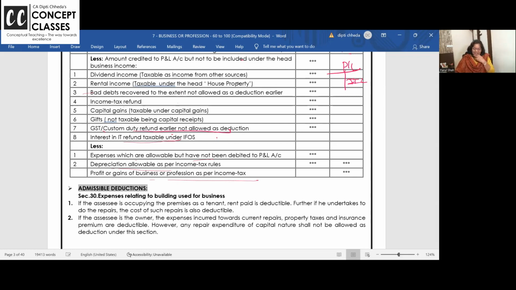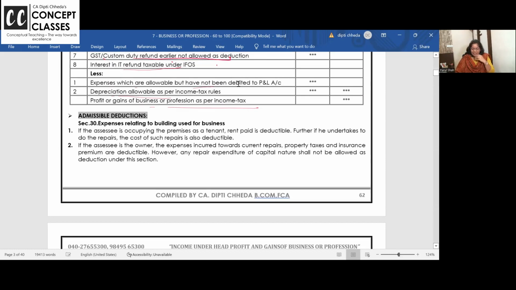Oh, I think I'm taking very long time. Half an hour is over and we have just completed the add and less concept. Tell me how the distribution should be done. Ask doubts now if you have any doubt. Anyone is having any doubt?